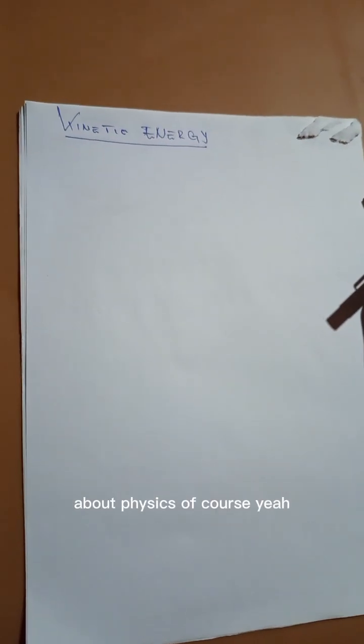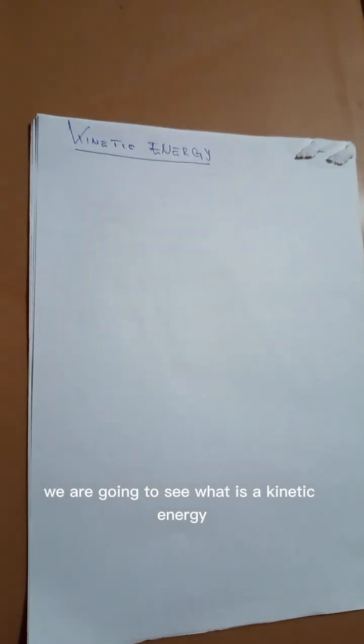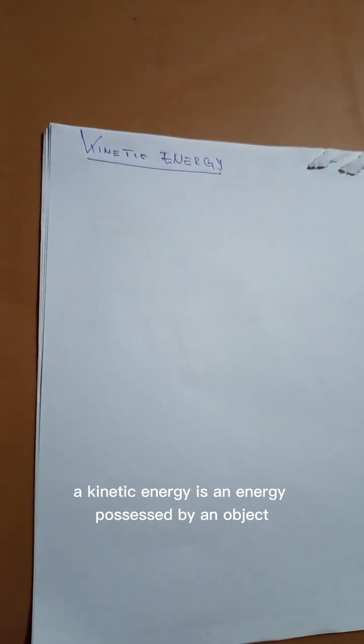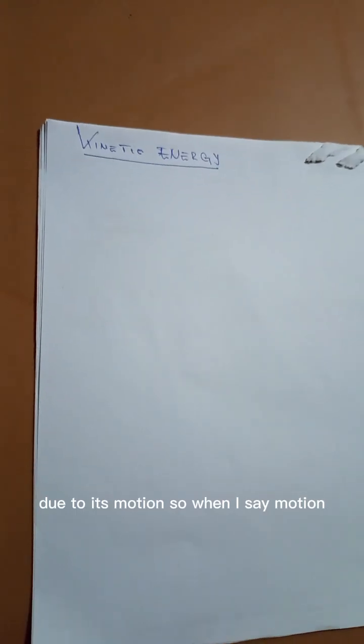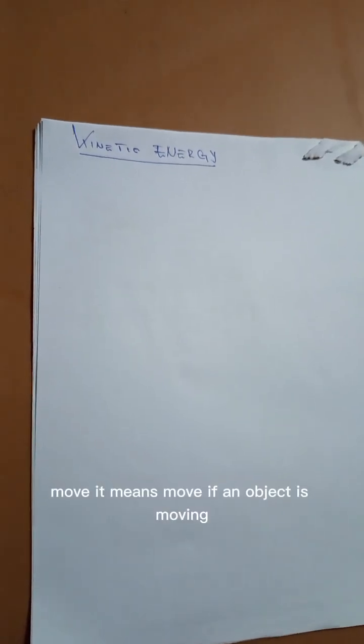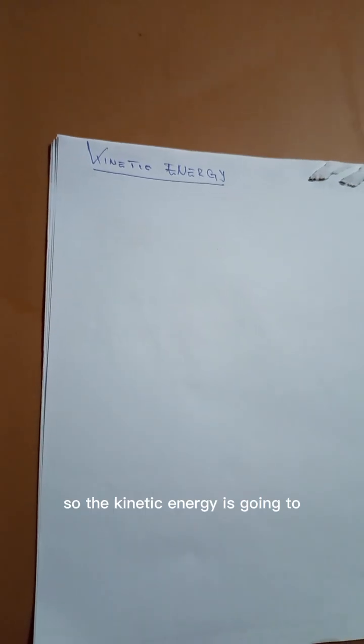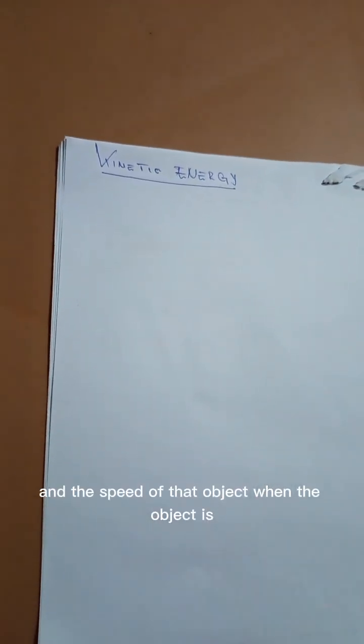It's a really interesting, basic topic when you are going to read about physics. So, what is kinetic energy? Kinetic energy is an energy possessed by an object due to its motion. When I say motion, it means move. If an object is moving, it has kinetic energy. Kinetic energy depends on the mass of the object and the speed of that object when it is moving.